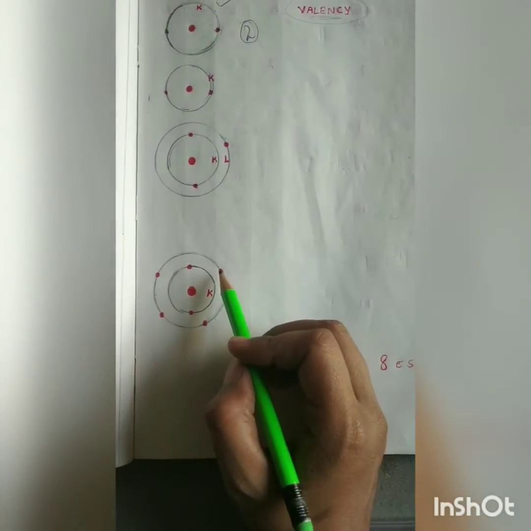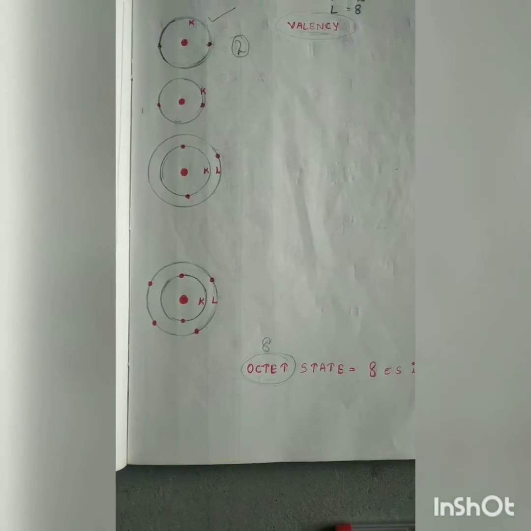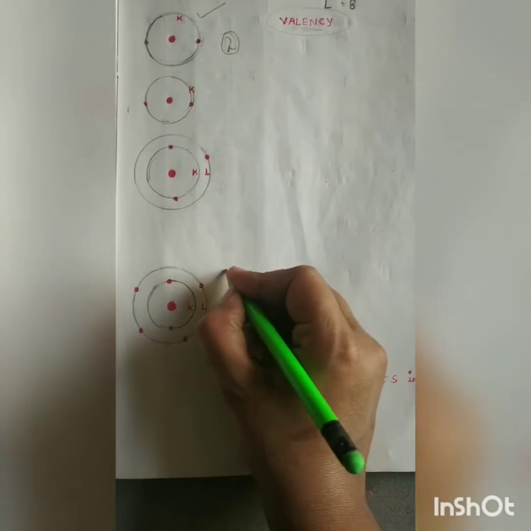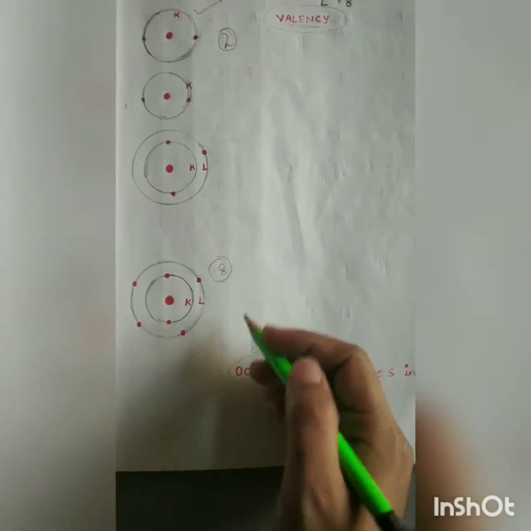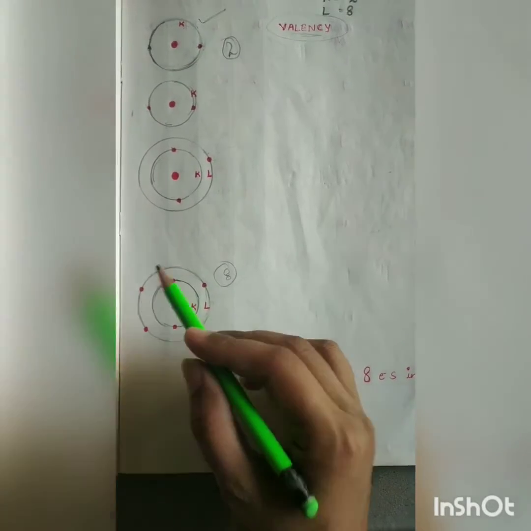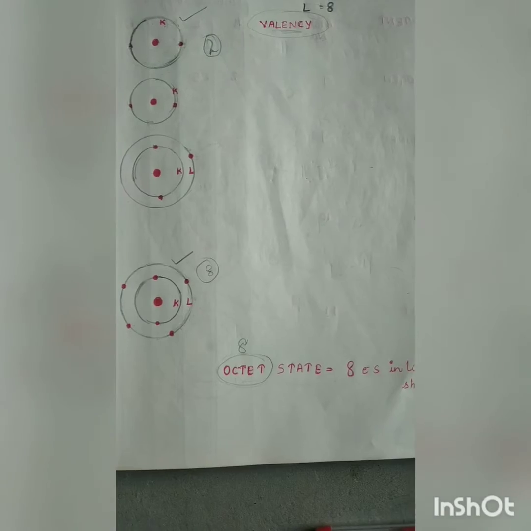Next, if in any atom L is the outermost shell, how many electrons can be accommodated in L shell? 8, right? So if this L shell is filled with a complete 8 electrons, then this atom will be said to be stable.